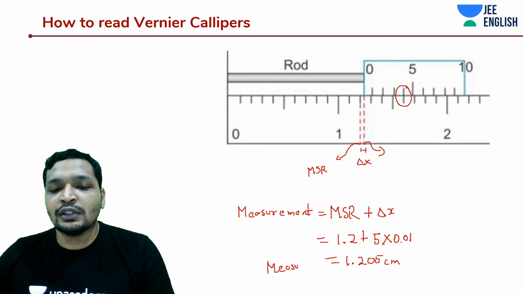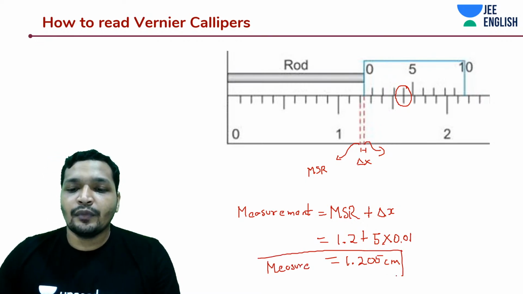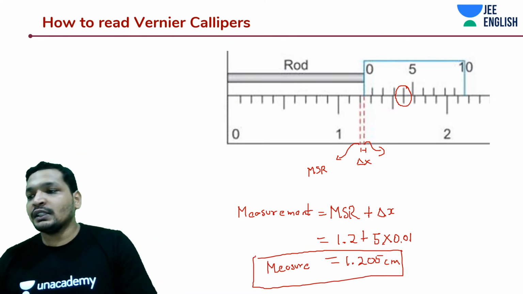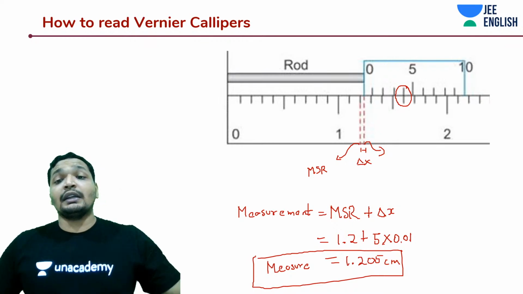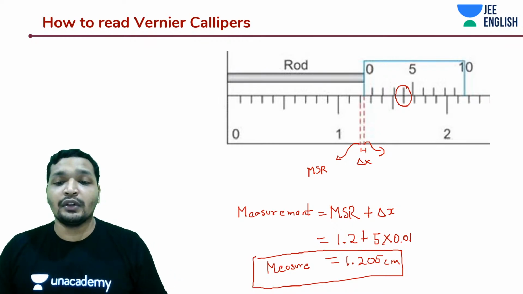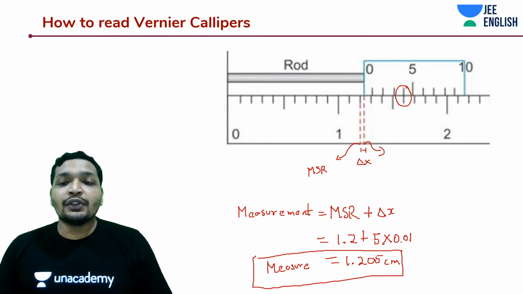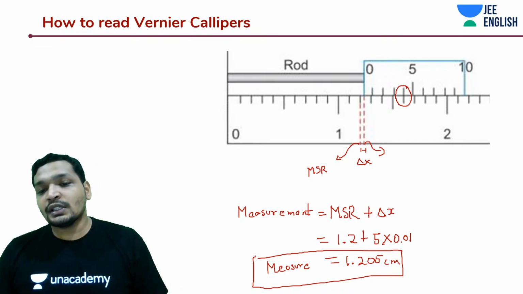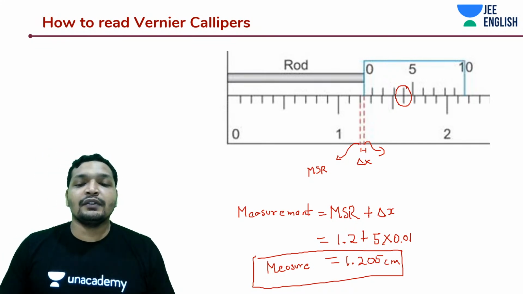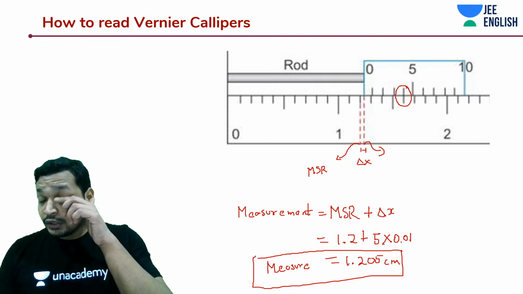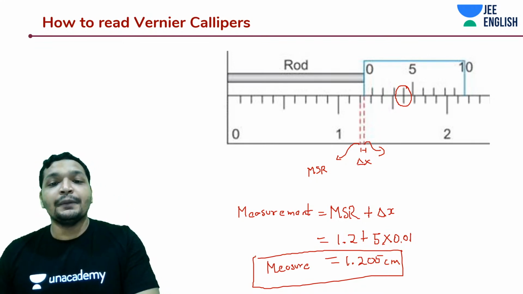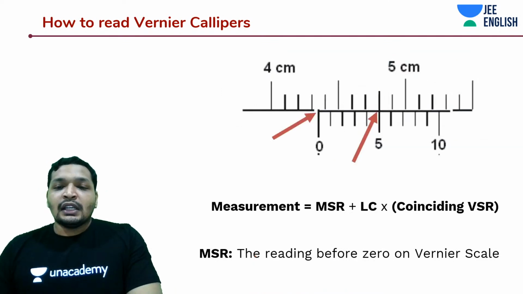This is the logic behind your measurement. They would often say just multiply it with the vernier scale division that is coinciding, but that is not the way to go about it. Here the 5th division is coinciding. That means you have to multiply it with the least count and find out what this delta x really is. So that is how you do it.